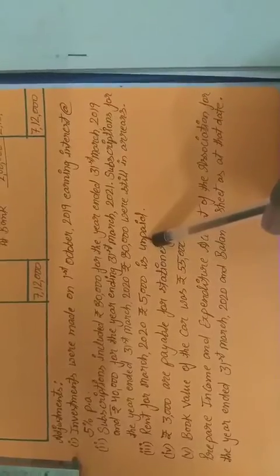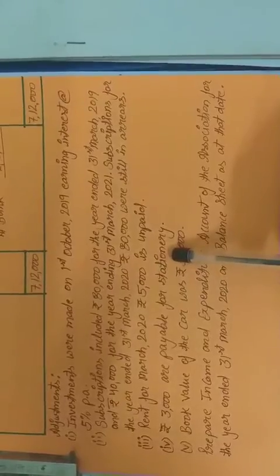Next, rent for March 2020, rupees 5,000, is unpaid. It means it is outstanding rent which we have still not paid, so we have to pay. Fourth, rupees 3,000 are payable for stationery. This is also outstanding, 3,000 rupees more we have to pay for the stationery.